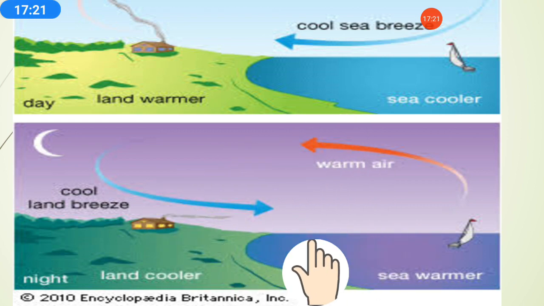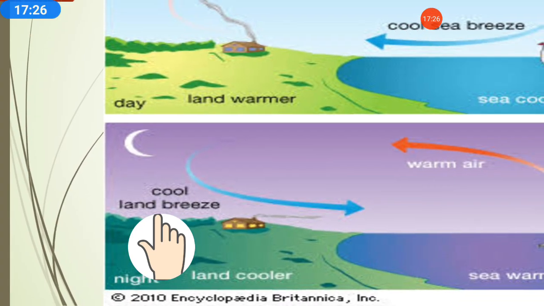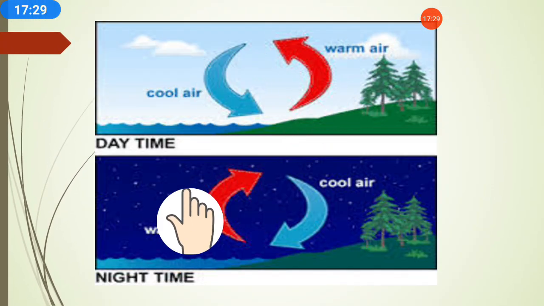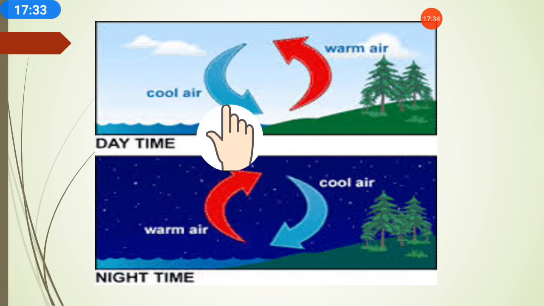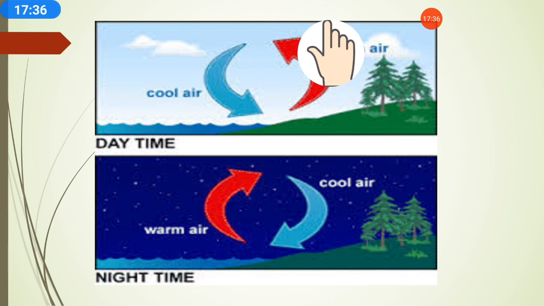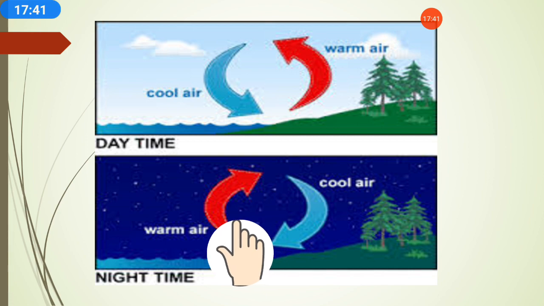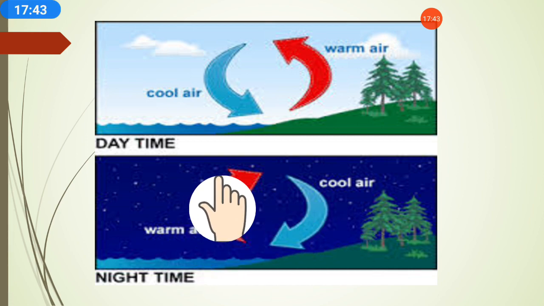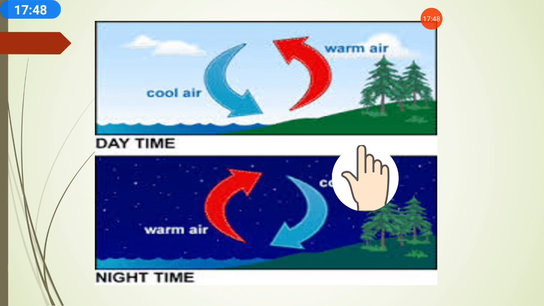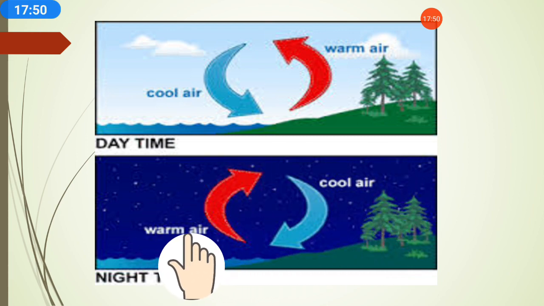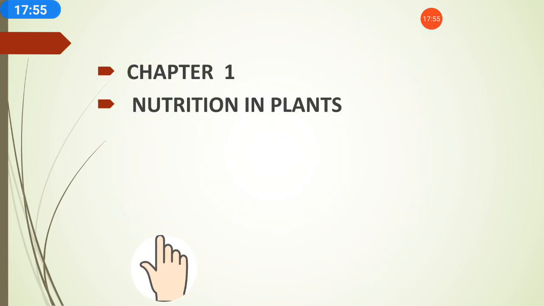So that is why it makes the land breeze. Okay, that is also an example of that, the same picture. During daytime from the land the warmer air moves towards the sea and the cold air moves towards the land, and in the night time the cold air from the sea moves towards the land and the warm air moves towards the sea. This is called sea breeze and this is called land breeze.